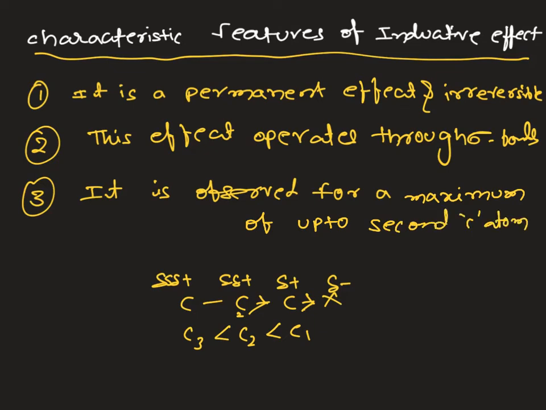Whatever partial positivity is developed, the inductive effect is there maximum up to the second carbon. But for most practical applications, we take only up to the first carbon. There is still a small positive charge that is developed at C2.